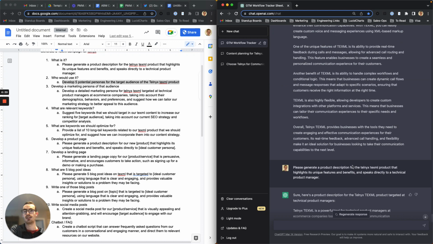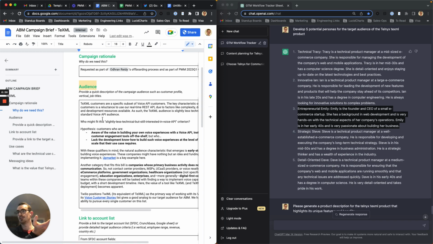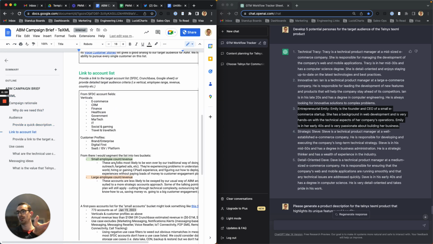But when I ran it in a test earlier, it gave me back entrepreneurial Emily, a great example, founder of a small e-commerce startup, very hands-on, who just wanted to get something set up. Basically what Warren gets to in his one is that smaller companies will have more people like CEOs, higher up the company architecture.